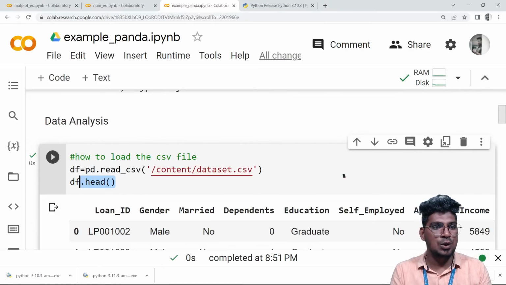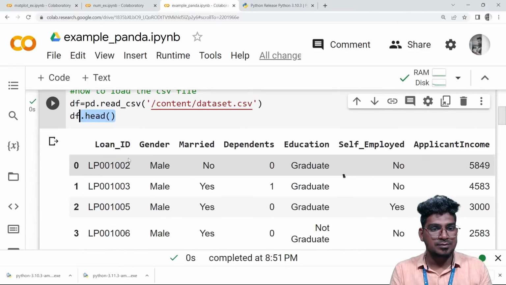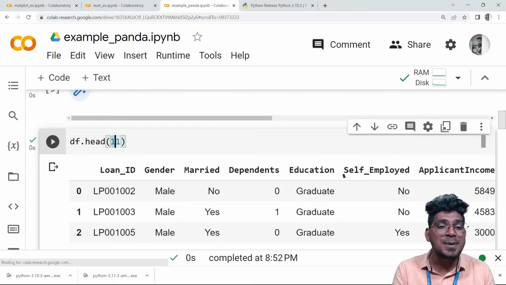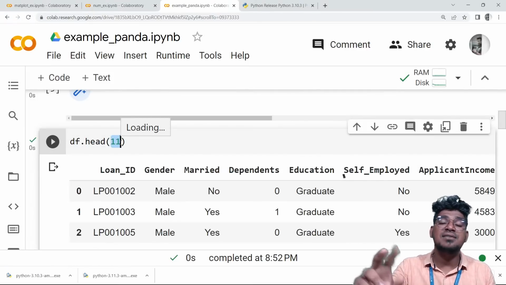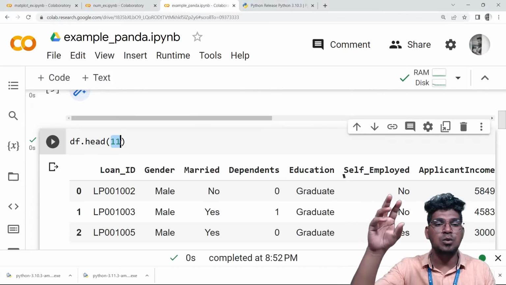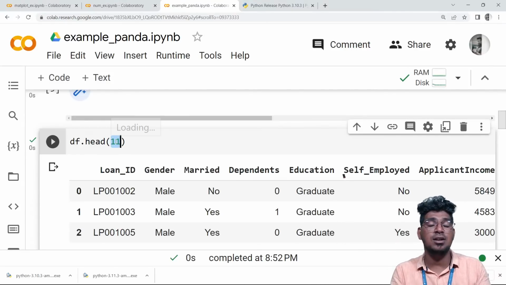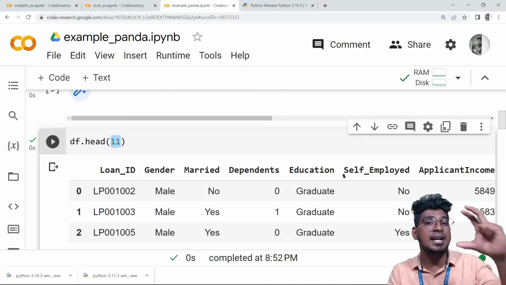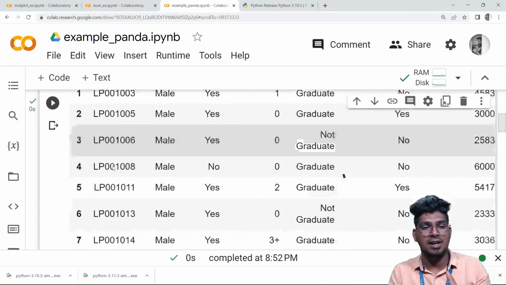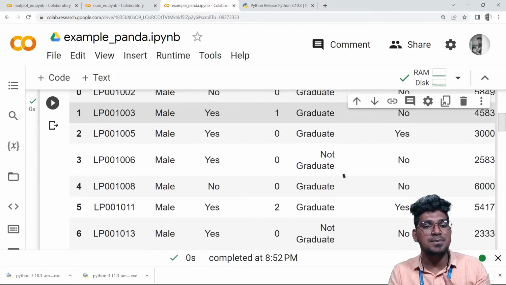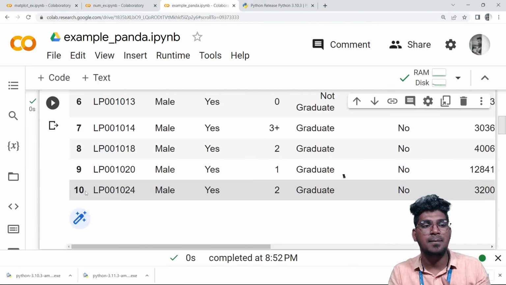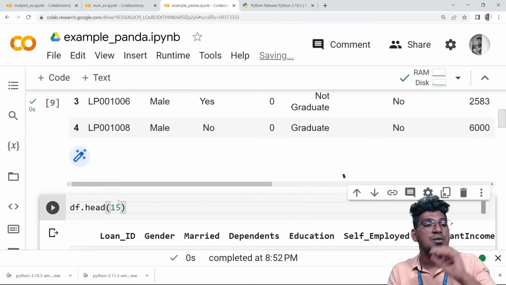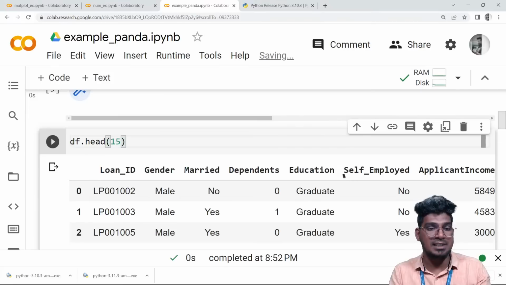Okay, right. So after that, inside the head function you can specify any number, and it will display that count of rows. For example, if I mention 11, it will display the first 10 rows of that particular data. We can see it here. It starts from 0 till 10 and is displayed. For example, if I mention 15, it is going to display from 0 till 14. You can see it here.